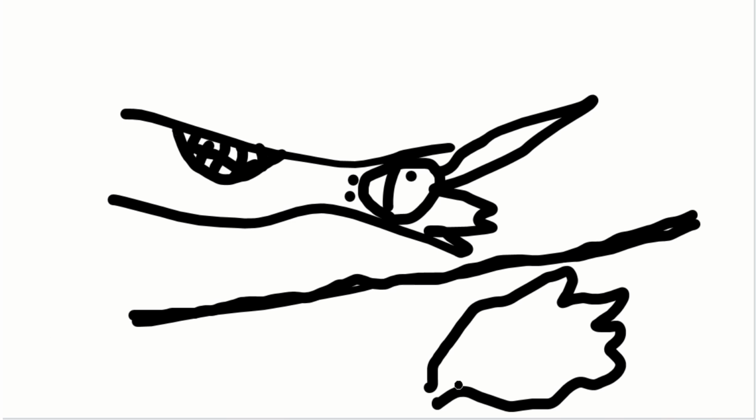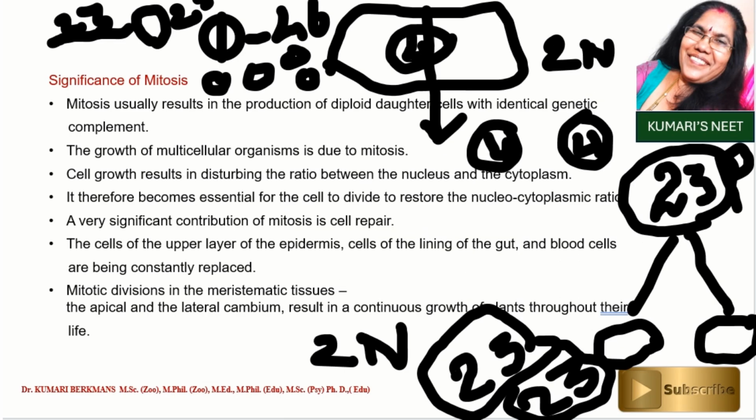Like that in the foot also, and near the nail region it happens. The gut lining and blood cells are also replaced and new cells are formed. That is due to mitotic division.